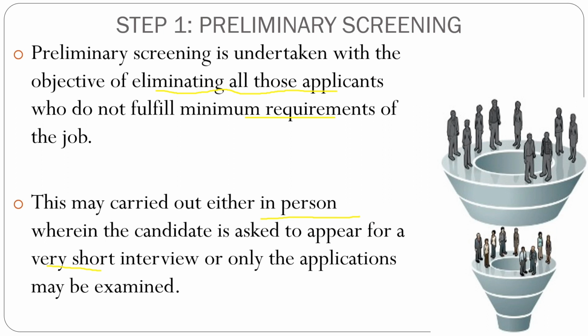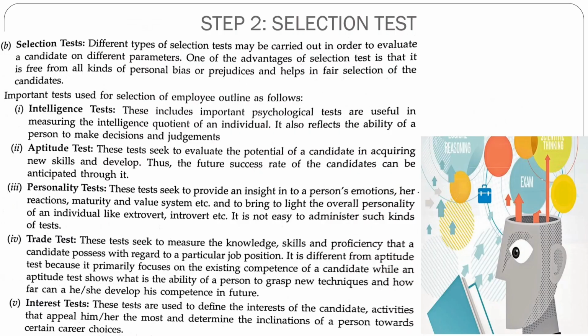They might be asked to give a test or a short interview. So this is your preliminary screening, where you eliminate candidates who are not useful for the job position, who you think are not eligible, and whom you can't give employment. So this is your first stage. After preliminary screening is over, we go to selection tests.